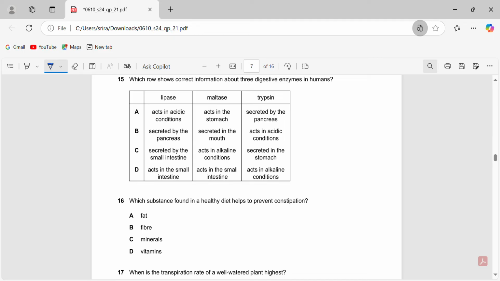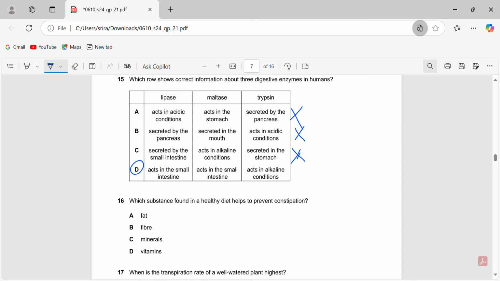Okay, trypsin secreted by the pancreas, acts in acidic conditions, secreted in the stomach, acts in alkaline conditions. So trypsin, this is wrong because trypsin is not secreted in the stomach and it does not act in acidic conditions either. And maltase does not act in the stomach. So straight away those 4 are wrong.